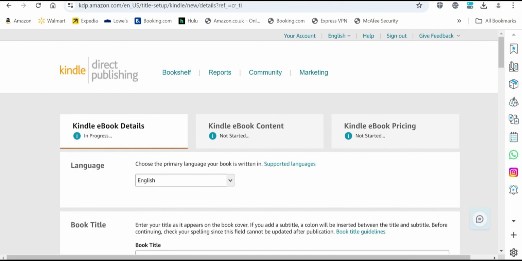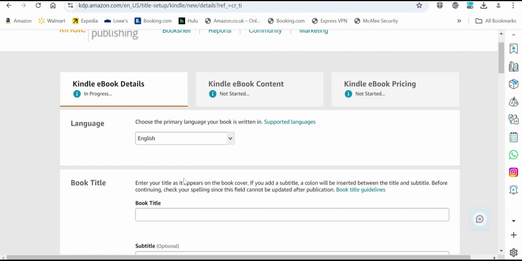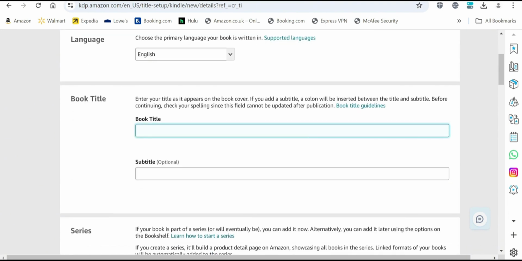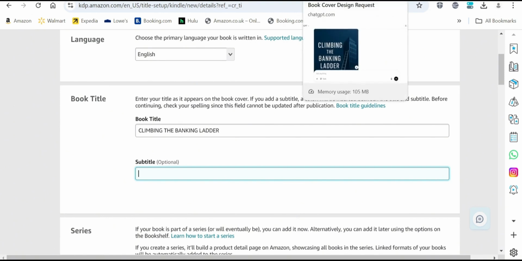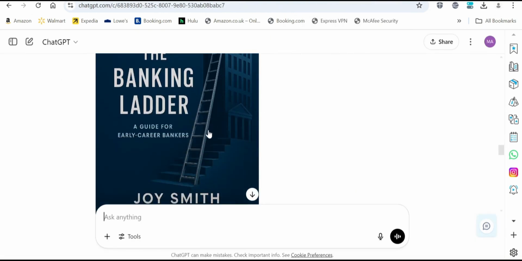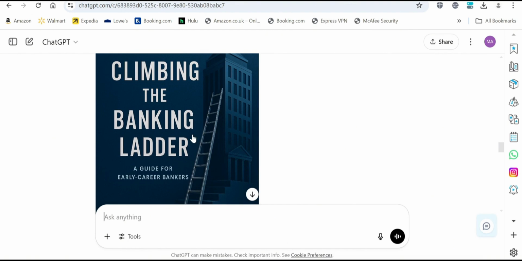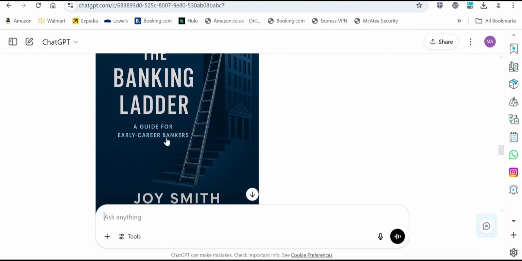So I'm just going to go right into it. So for the language, it is English. For the book title, our book title is Climbing the Banking Ladder. Okay, so if you have a subtitle, you can go ahead and put the subtitle, and if not, subtitle is actually optional, so you don't have to have a subtitle. So our own title is Climbing the Banking Ladder, a guide for early career bankers.